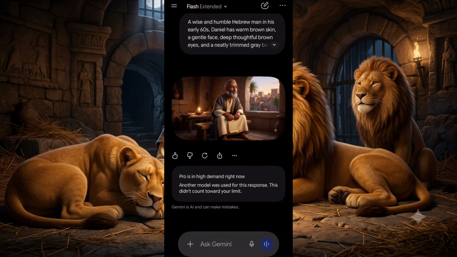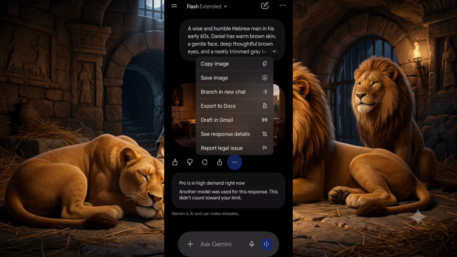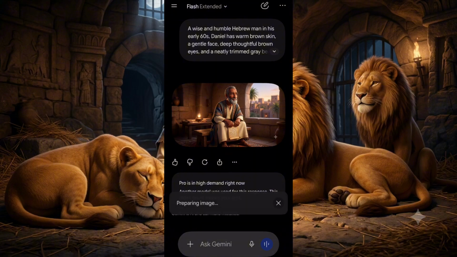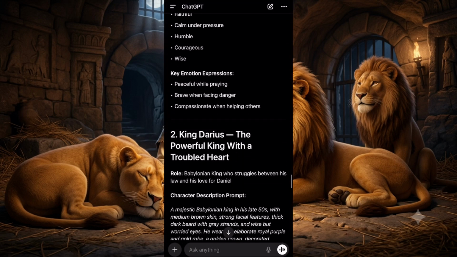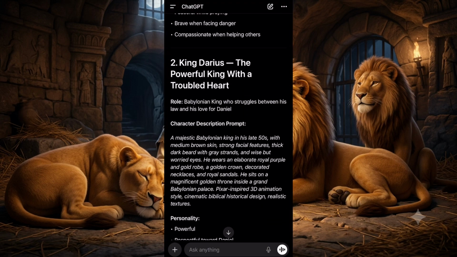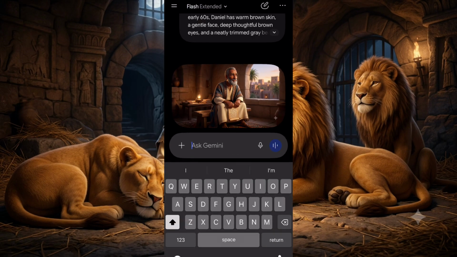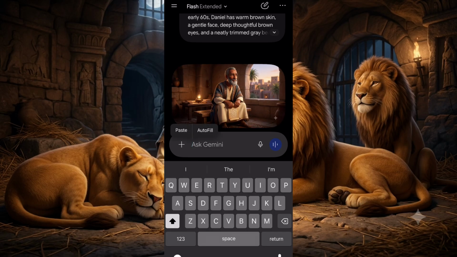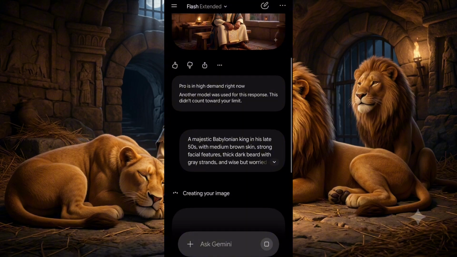Now you can see, this is the picture of Daniel that they gave to us. So what we just need to do is to click on save image. Yours can be showing download, so we are going to save it. Now the next thing we are going to do is to go back and take all the other character prompts. So this is the other character prompt. We are going to copy it here and paste. So don't forget to always download. Let's paste that and let's wait for it to generate it for us.